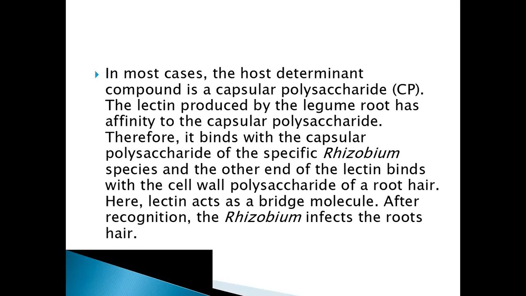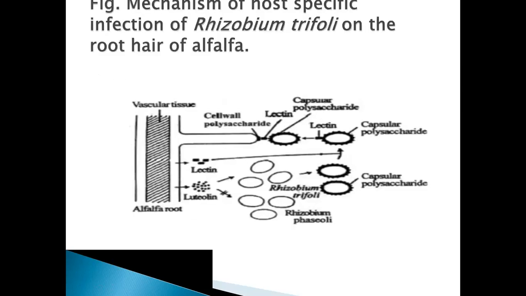After recognition, the rhizobium infects the root hair. So, these lectin compounds are secreted by the roots of the plant, and capsular polysaccharide is produced by the bacteria. These lectins and capsular polysaccharides have some affinity. So, this lectin comes and binds to the capsular polysaccharides of bacteria, and in turn it will take this capsular polysaccharide to the root hair and bind to the root hair. So it is acting as a bridge between the cell and the root hair.